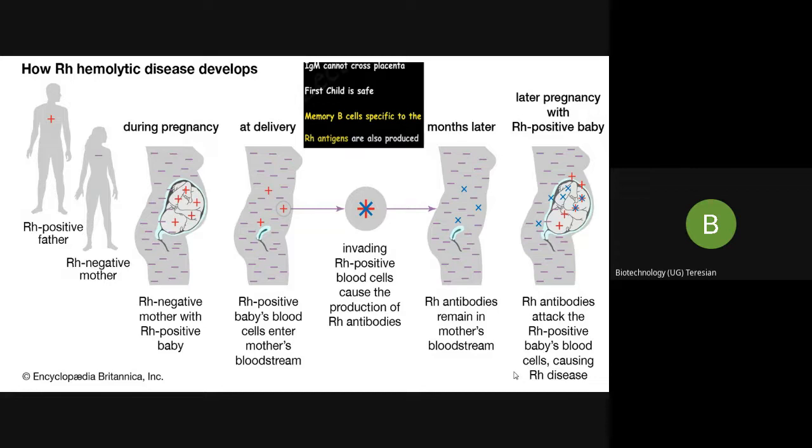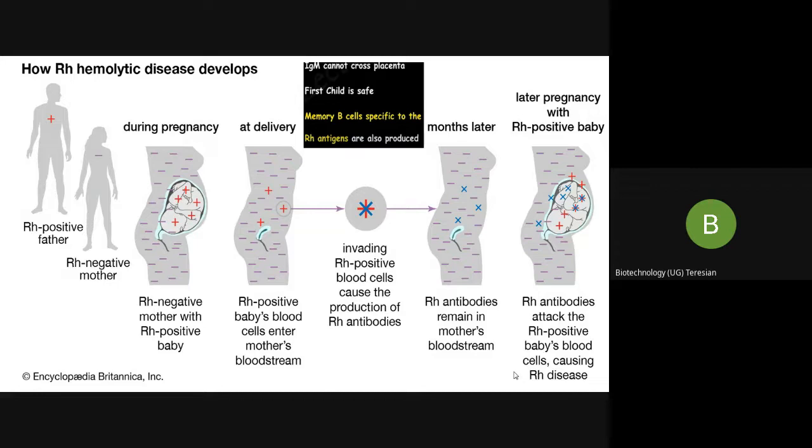So what will happen now to the Rh negative mother? These Rh positive fetal RBCs are foreign or non-self. So the mother's immune system will start producing anti-Rh antibodies against the Rh positive antigen of the fetus. The fetal RBCs in the mother's circulation are cleared by the anti-Rh antibodies, and we know that antibodies of IgM class cannot cross the placenta. Therefore, these antibodies are not a threat to the fetus.